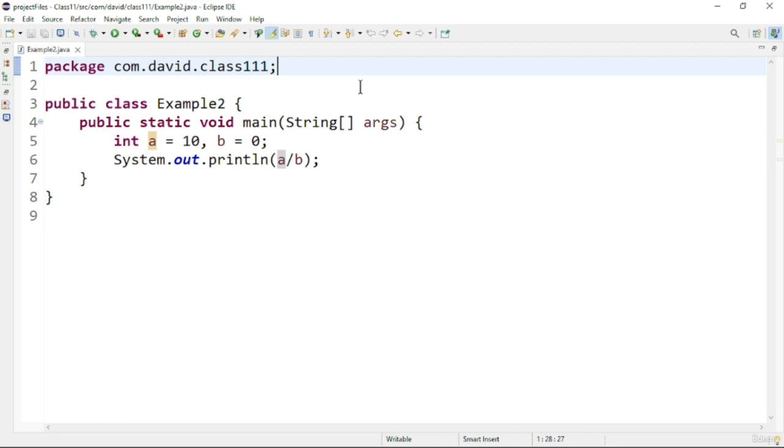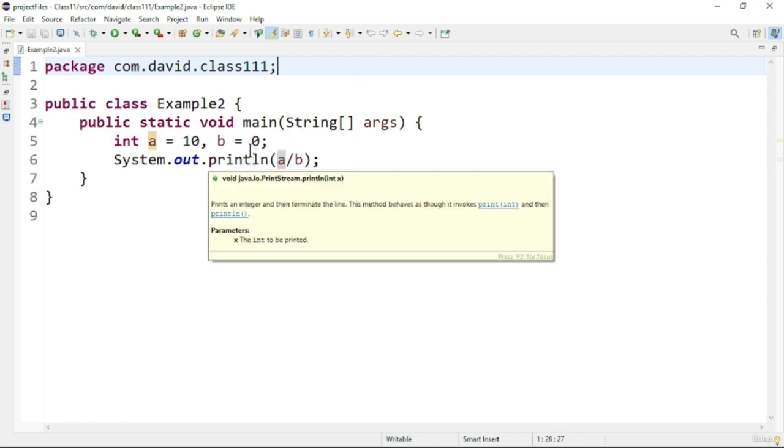So how will we handle an unchecked exception? For this kind of exception we have to write an if statement or something. You have to validate the denominator so that this exception will not be thrown. So that's it for this program. Let us see another program in which another exception is occurring.